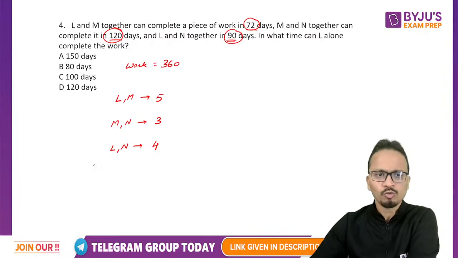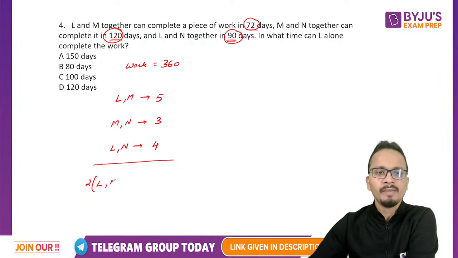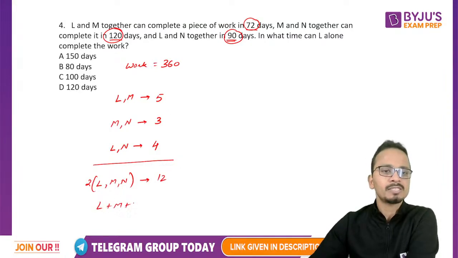Up to this point you would have understood. Then I'll add all these 3 equations. If I add all these 3 equations, I'll get twice of L, M and N on the left hand side, and on the right hand side it will be 12. So L plus M plus N, 1 day work, will be equal to 6.